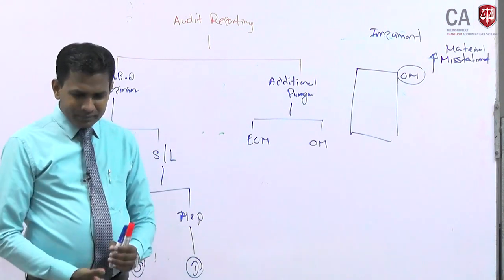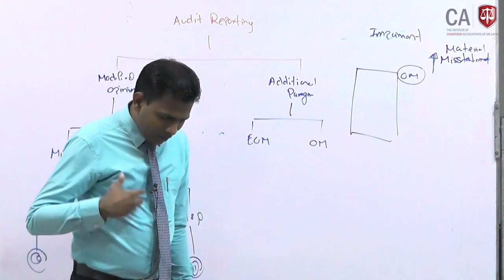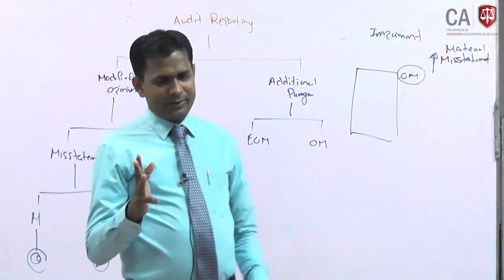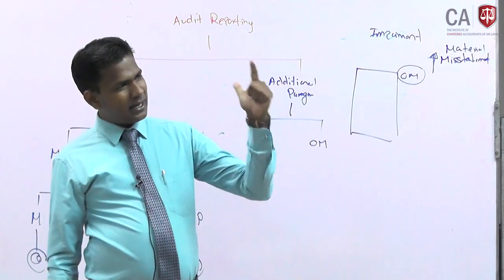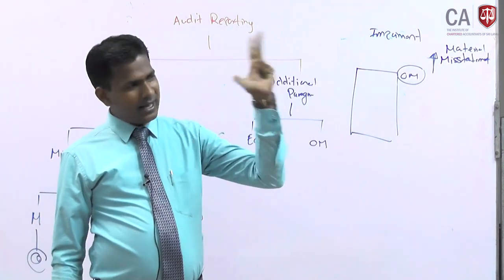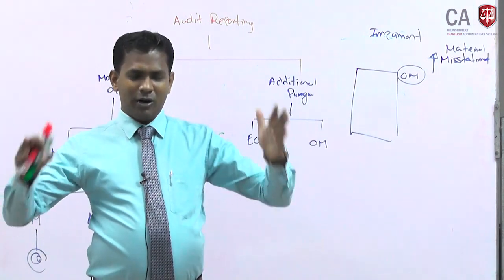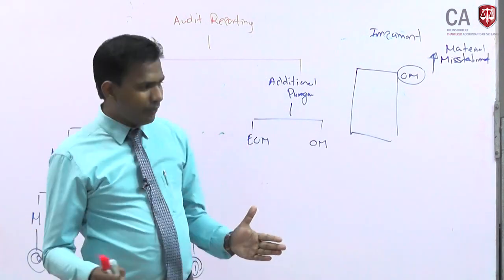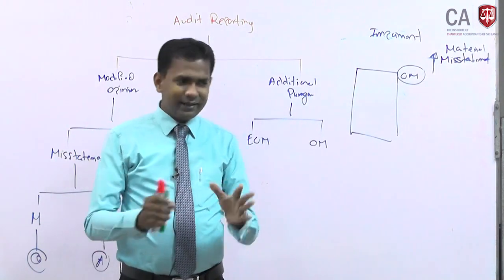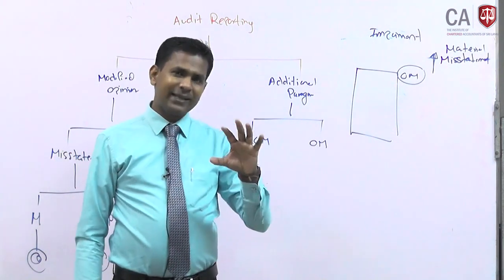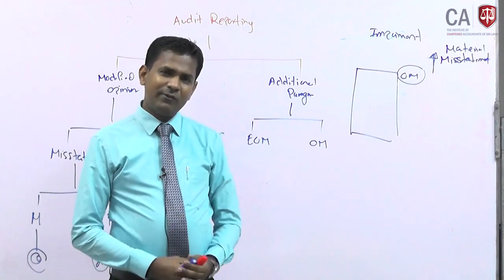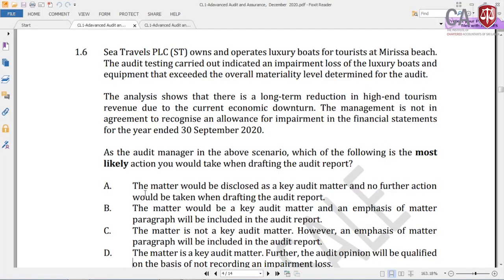So now key audit matters mean, in the auditor's judgment, there are three things auditors look at: significant risk, significant management judgment, and significant events that the auditor noted during the audit. If the auditor believes that should be brought to the attention of the shareholders to say that there is a significant matter we addressed during the audit, we performed these procedures and we are satisfied stating that there are no material misstatements on this particular section, it is a positive conclusion towards the shareholder in terms of their decision making. That is a key audit matter.